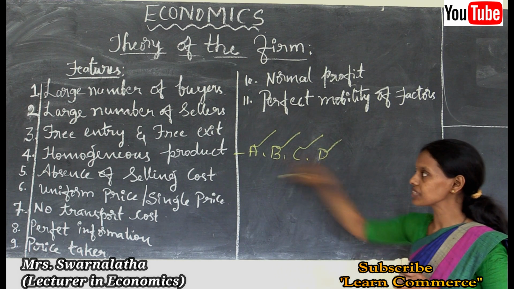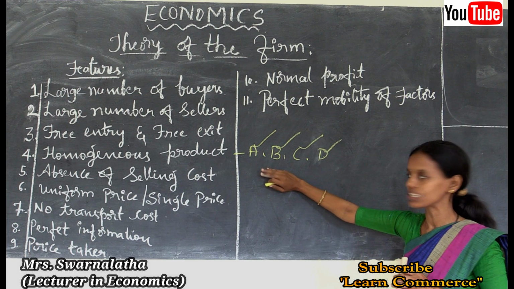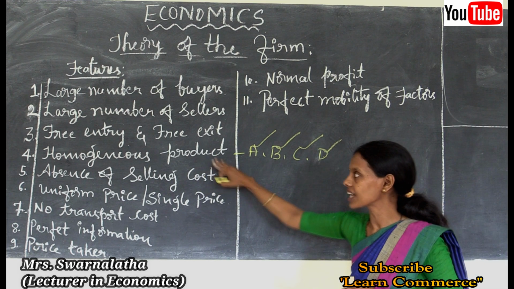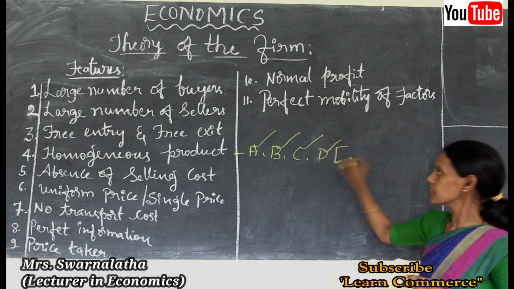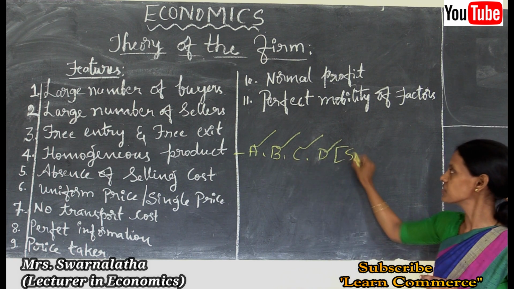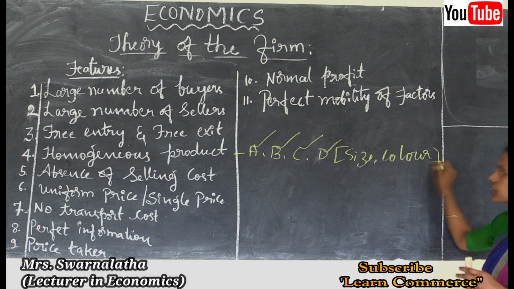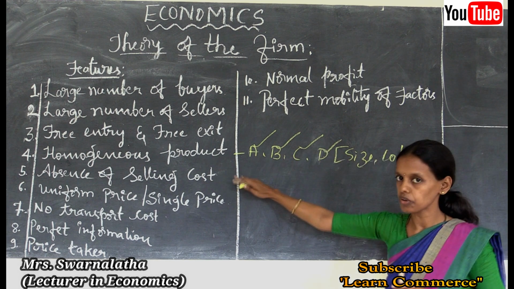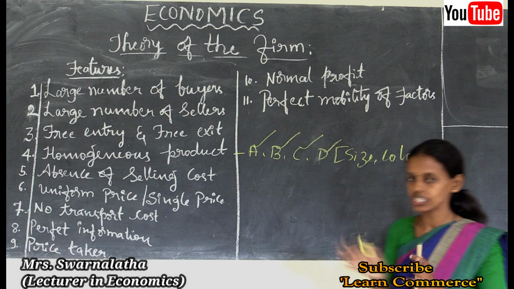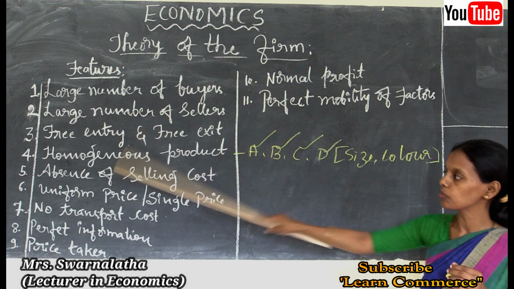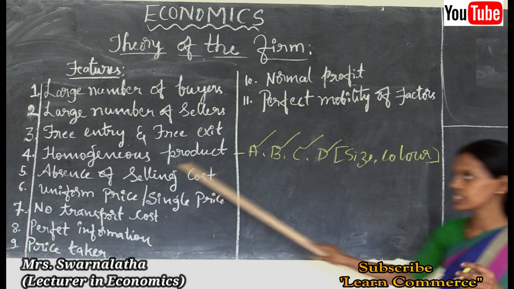They cannot fix different prices or sell differentiated products. They should sell homogeneous and identical products, the same in size, color, shape, everything. There should not be any differentiation in the product.